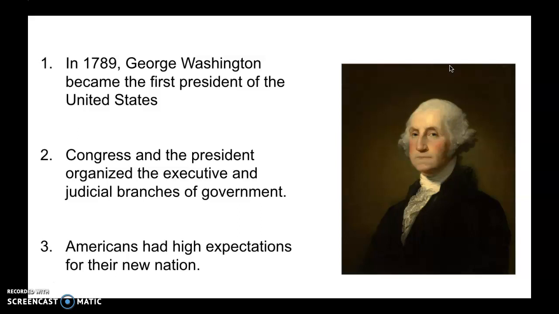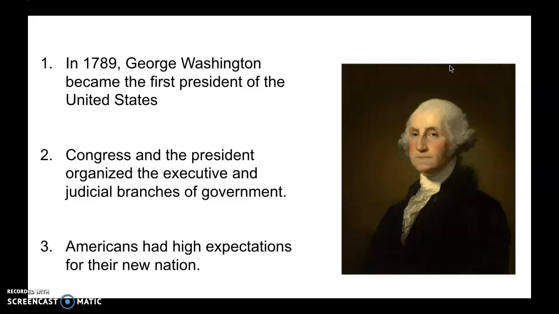Okay. So first main idea from yesterday, if you remember correctly, in 1789, George Washington becomes the first president of the United States. If you remember correctly, he didn't want the job. He had no desire to serve as president, nor did his vice president, John Adams. But the 11 states that had passed the Constitution selected electors. Remember that electoral college, one of your key terms. And they unanimously vote for Washington. Remember, this is the first and only time this has ever happened for a president to be unanimously elected. So that's our first main idea. George Washington becomes the first president of the United States.